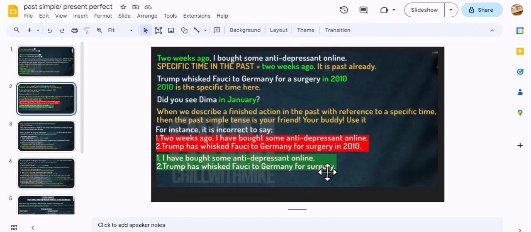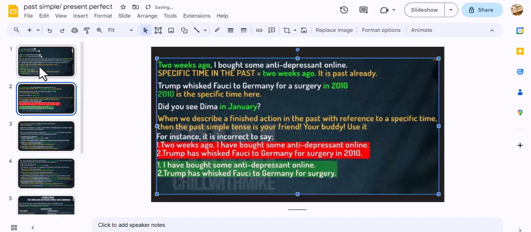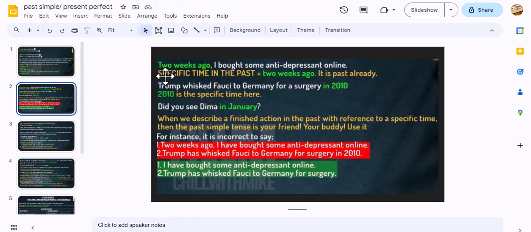In the next slide I have here for you also a nice example. Okay, we have here "2 weeks ago I bought some antidepressants online." So 2 weeks ago, we just take it in this slide here, focus with me, and this means that the action, the event already happened in the past.